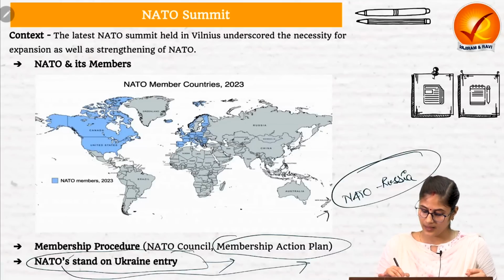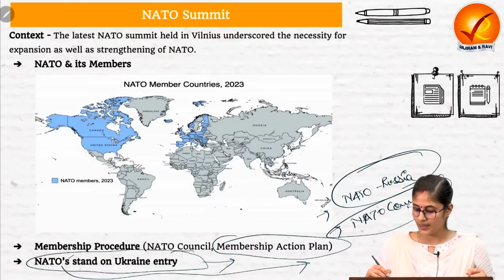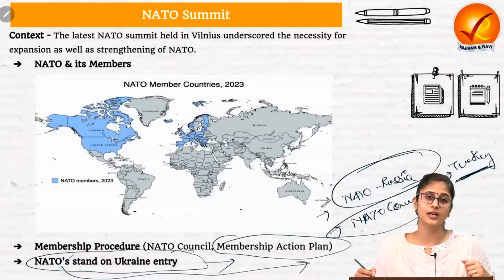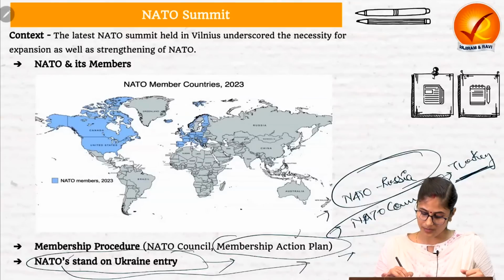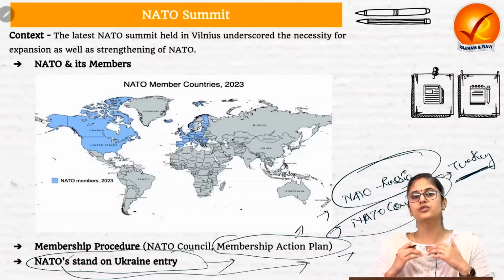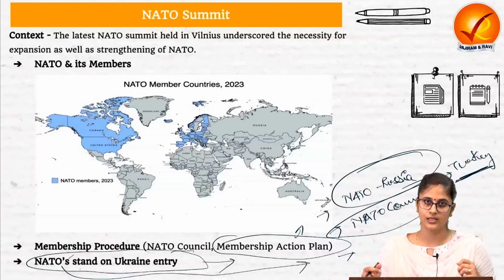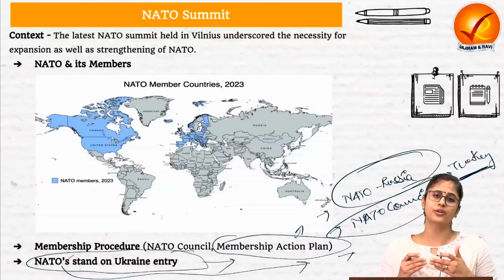Then the NATO Council has not yet been able to gain the support of all the members. For example, Turkey is basically preventing Ukraine from becoming a NATO member. And as I've told you, in the membership action plan, the country which intends to become a member of NATO needs to satisfy certain criteria. However, Ukraine has made certain progress in those regards.